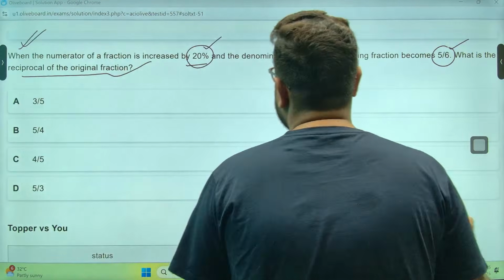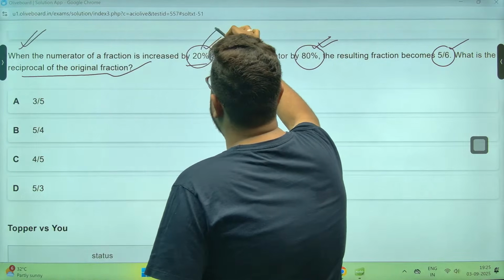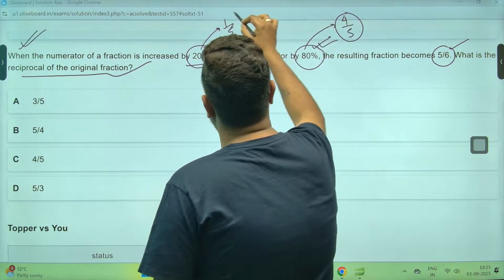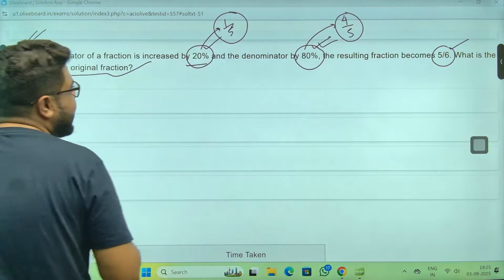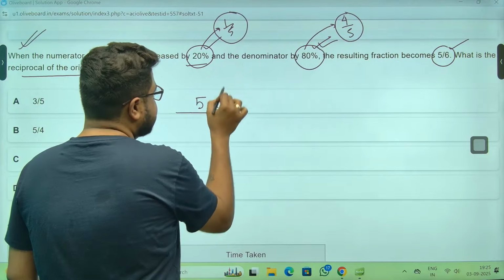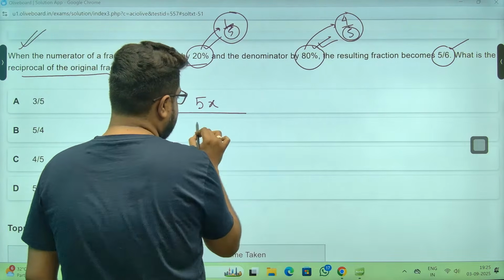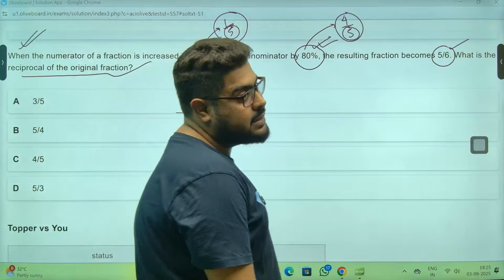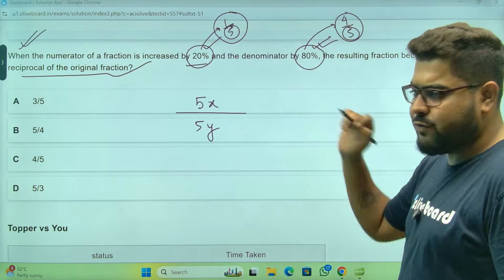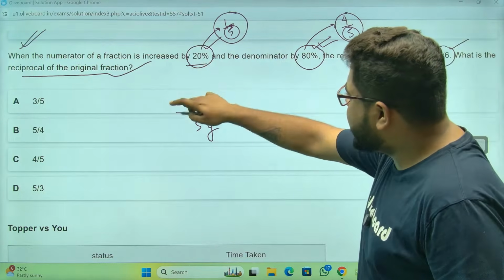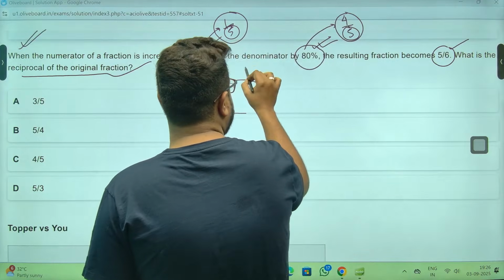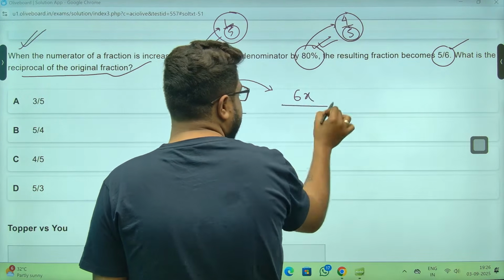Very simple question. Sir, whenever you have 20%, that is 1/5. 80% stands for 4/5. Right? Whenever you have such a situation, it is always better to assume the fractions because 5 is there. Take the normal numerator and denominator like 5x and 5y rather than taking anything else. 5x, 5y. Now, numerator is increased by 20%. So it will become 6x.